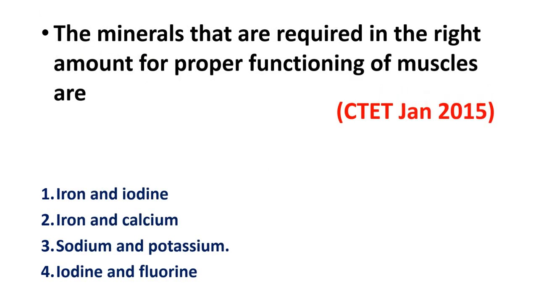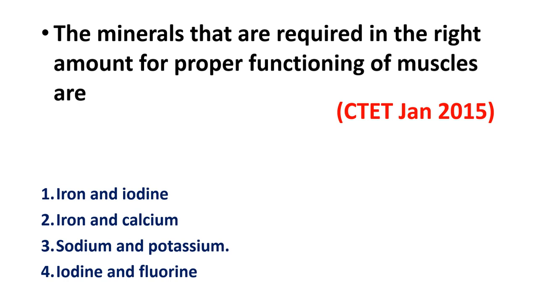The minerals that are required in the right amount for proper functioning of muscles are: iron and iodine, iron and calcium, sodium and potassium, iodine and fluorine. This question has appeared in CTET January 2015.